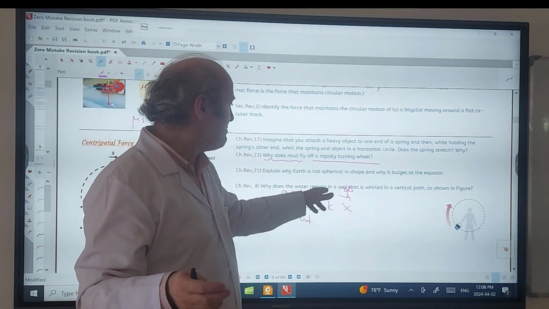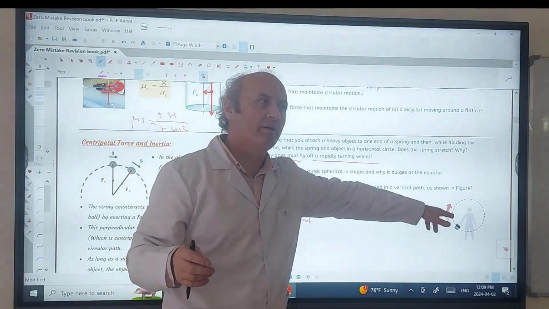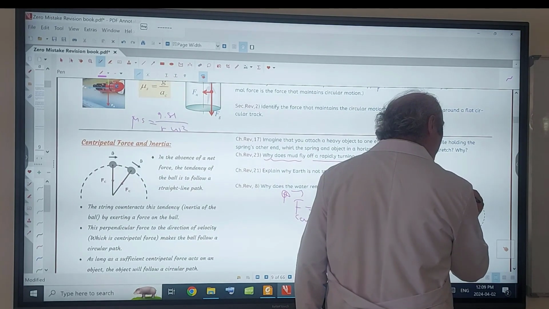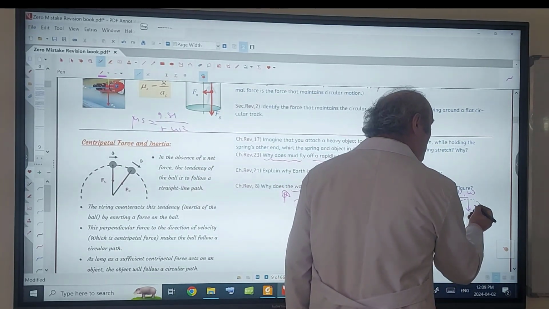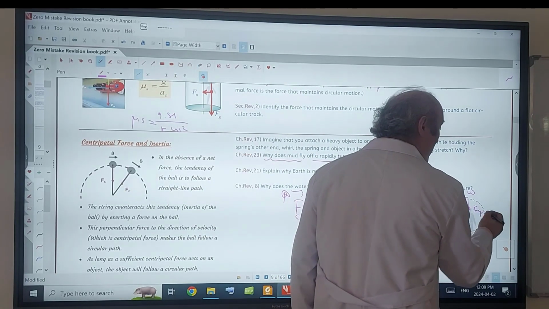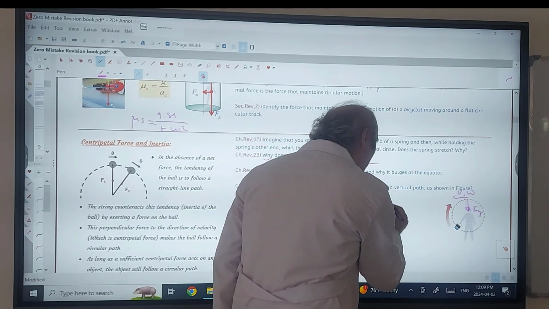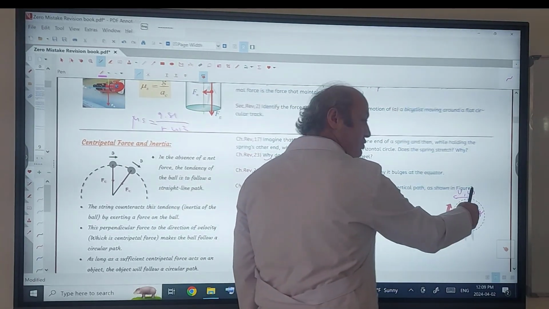Why does the water remain in a pail that is whirled in a vertical path, as shown in the figure? If you move an object with enough tangential speed, angular speed omega, which is going to be the centripetal force? Fg. So in this case, you can keep it. mv squared over r should be equal to Fg, the centripetal force.